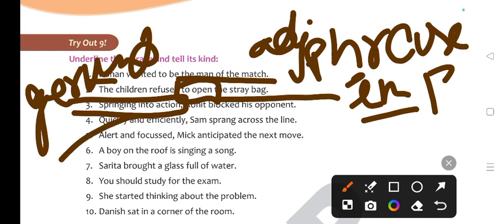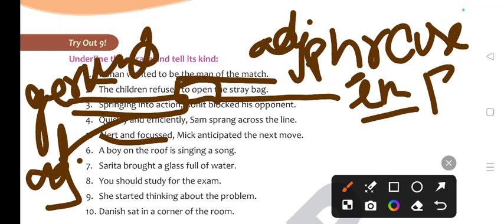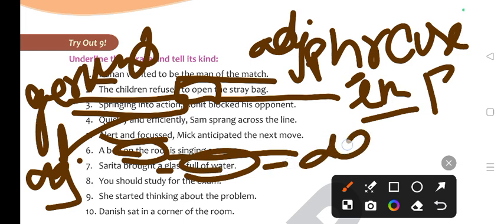Next, quickly and efficiently, it means it's talking about the quality of the same. This is what? क्वालिटी की जब बात हो जाती है तो वो adjective phrase हो जाता है। Next, alert and focused, again the same adjective phrase. A boy in the roof, a boy on the roof, on the roof की बात हो रही है तो ये prepositional phrase बनेगा, ओके। Next is what, prepositional phrase. सरिता bought a glass of water, glass full of water, तो ग्लास की बात हो रही है जो पानी से भरा है तो ये एडजेक्टिव हो जाएगा क्योंकि ग्लास नाउन हो जाएगा।